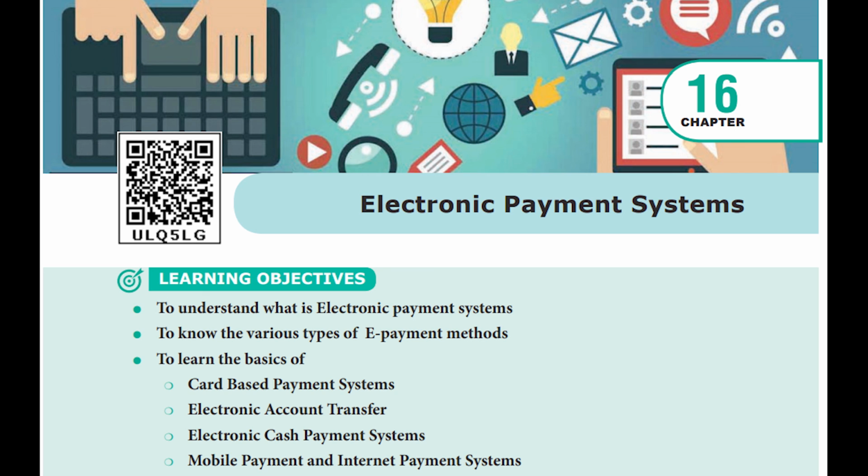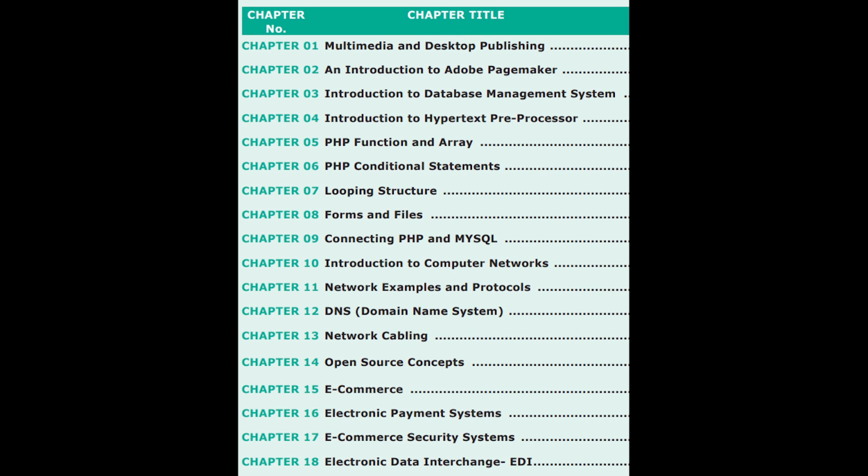Okay, and so today you would have got some idea about internet commerce, that is electronic commerce, that is commerce which is done online, and e-payment and all we have seen, right? And in the next session we'll see about the e-commerce security systems and all.